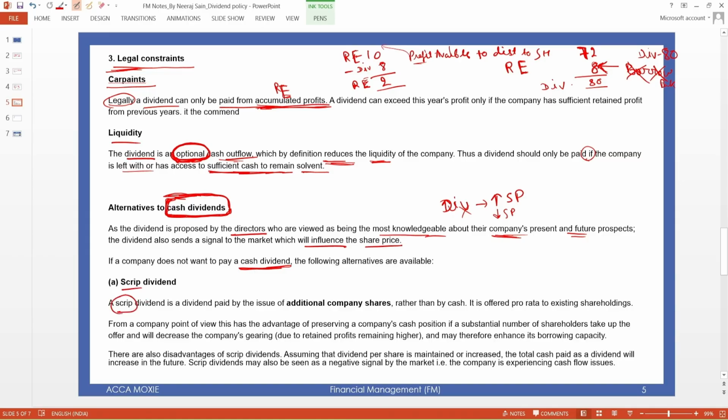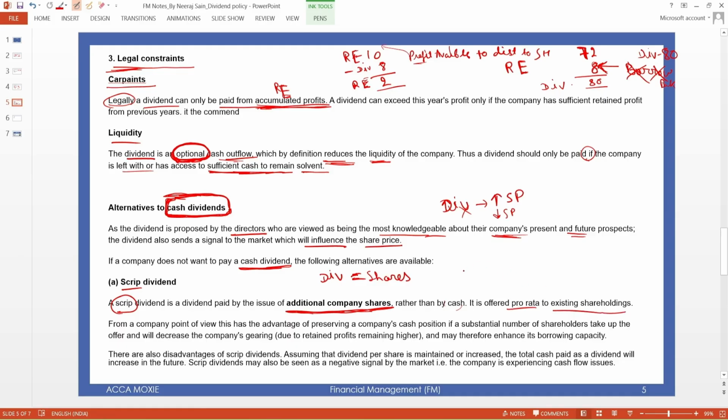A scrip dividend is paid by issue of additional company shares, which means that instead of paying the dividend in money, I will pay you shares as a dividend, rather than cash. It is offered on a pro rata basis.